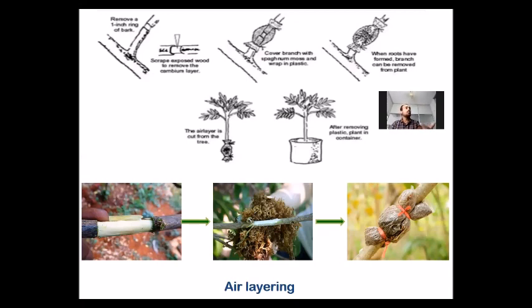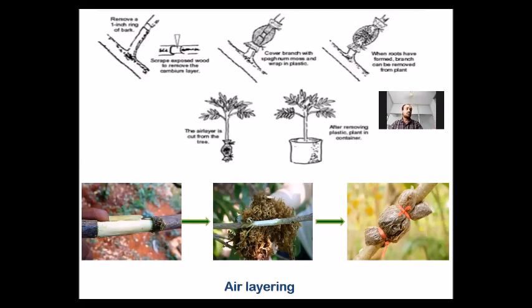After removal of the bark, sphagnum moss is used. Sphagnum moss is a type of moss which has a high water retention capacity. So it is used to keep that part moist and to avoid desiccation in that portion.